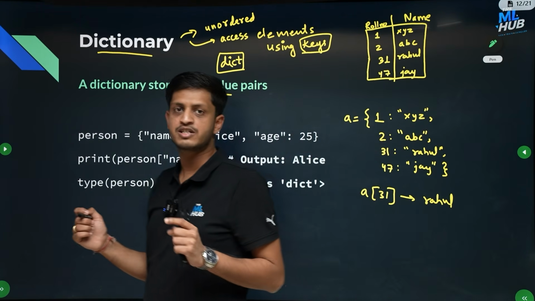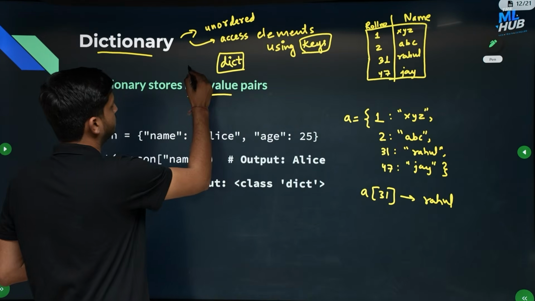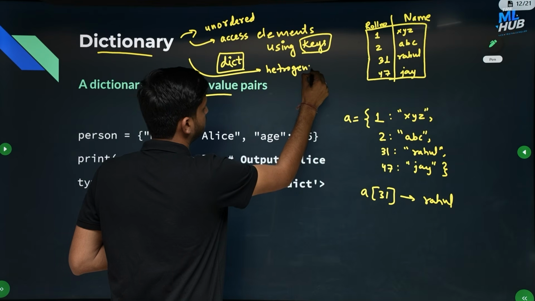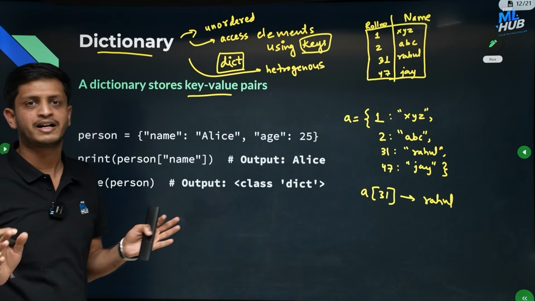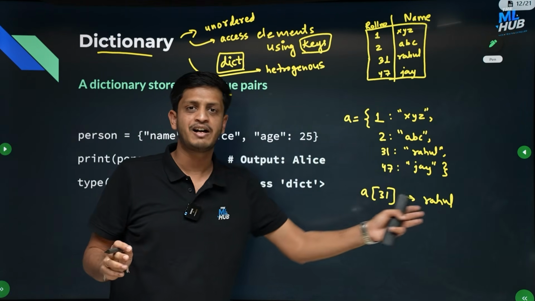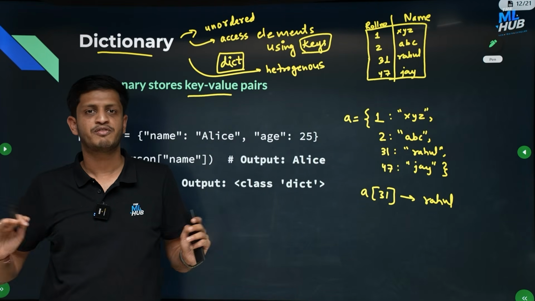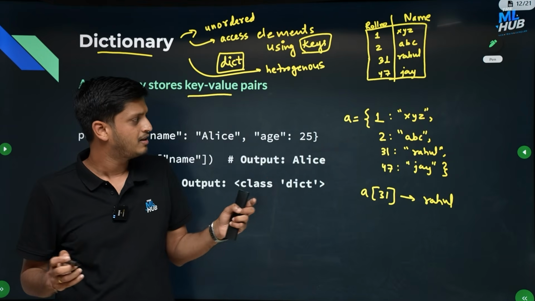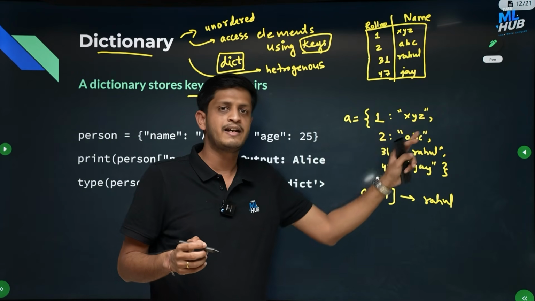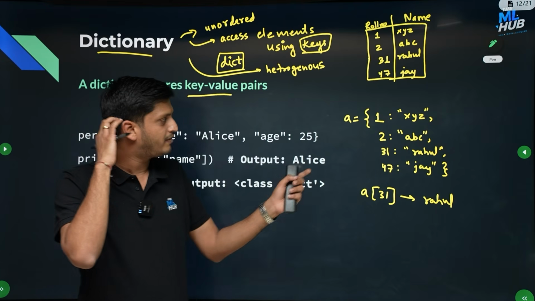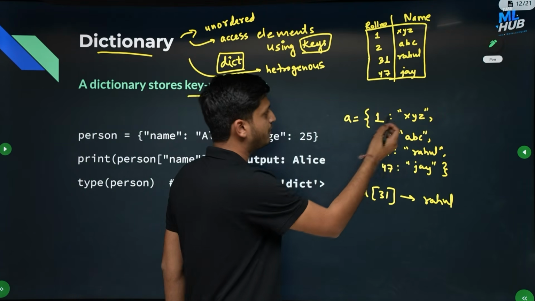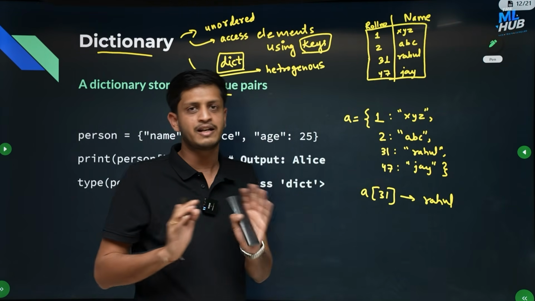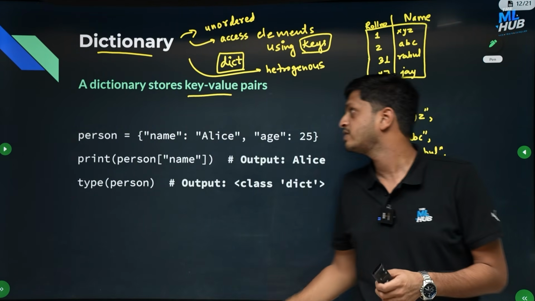And there is another property of dictionaries: they are heterogeneous, which means they need not be of the same data type. Even the keys and the values can be of different data types. We will see all these properties in detail when we discuss dictionaries in detail. Essentially you can have any data type in key and any data type in value. You can have a string mapped to an integer, or one string and one integer in keys. Anything can happen. It's just heterogeneous. So these are a few properties.